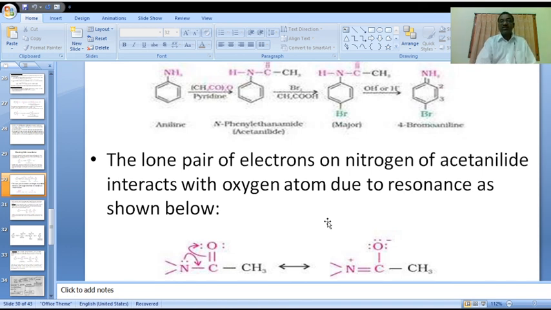In this case we get para-bromoacetanilide, or 4-bromoacetanilide, as the major product of the halogenation. Is it clear, all of you? This is about some of the chemical properties of amines.